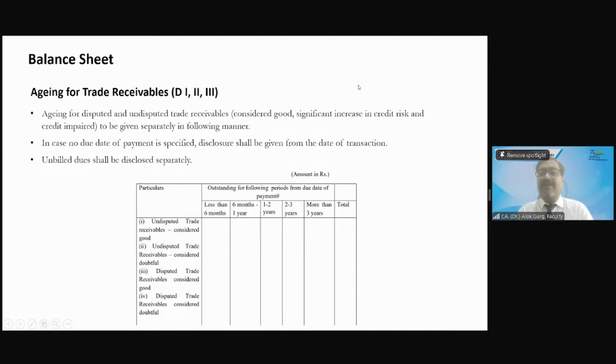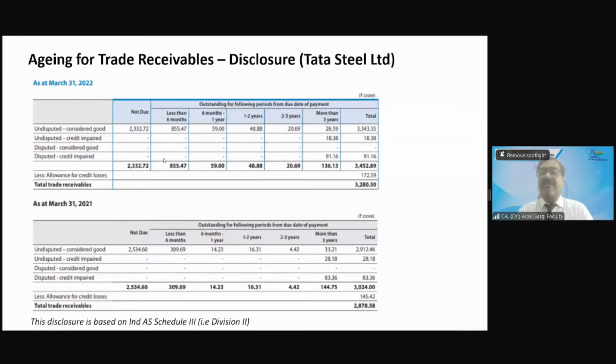Then aging for trade receivable. Less than 6 months, 6 months to 1 year, 1 to 2 year, 2 to 3 year, more than 3 year, from the due date of payment. Whenever the payment gets due, you have to see the aging after that. And this is from Tata Steel, a real life example. Not due. For example, you have sold goods with a contractual credit period of 60 days and you have sold goods on 31st March. On the 31st March balance sheet, the payment has not become due, so it will be not due. Then less than 6 months, 6 months to 1 year, 1 to 2 year, 2 to 3 year, and more than 3 year, right? So this is how it has to be shown. Then disputed, undisputed also.